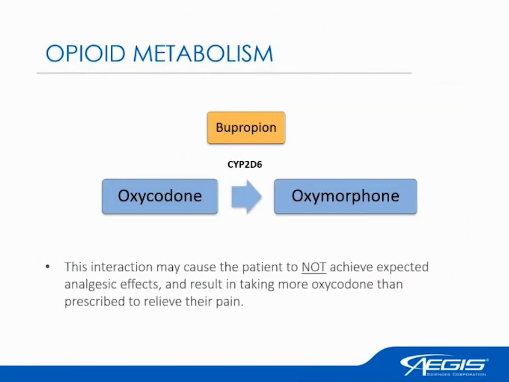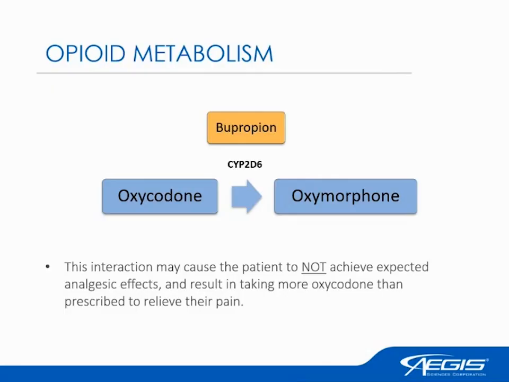And then on the next slide, I have a little bit of a representation of what this looks like. So like I mentioned, the CYP enzyme, the CYP2D6, transforms the oxycodone to the more active form oxymorphone, but bupropion can inhibit that conversion. So like I mentioned, the patient isn't getting the analgesic or pain relief effects they're expecting, so they may take more than needed, which may cause issues down the line. So this isn't necessarily a compounded CNS effect like I've mentioned before, but it's a drug interaction that may cause issues down the line.